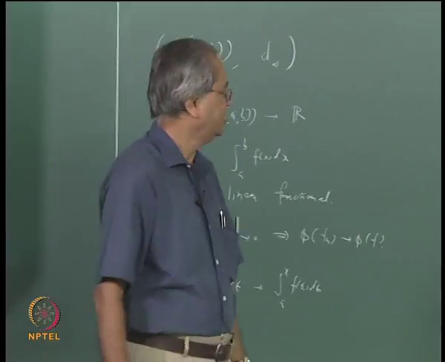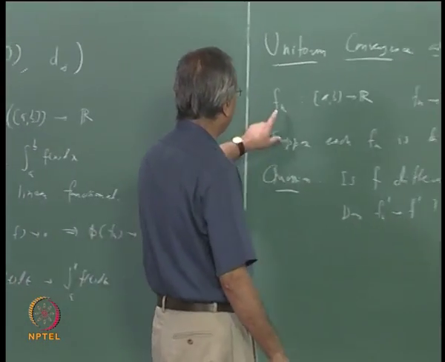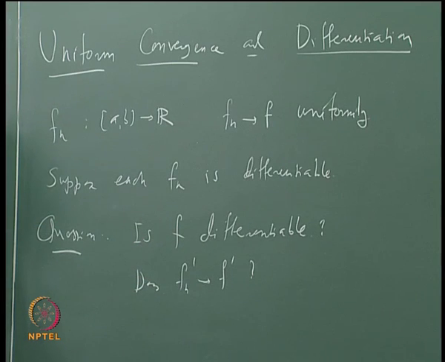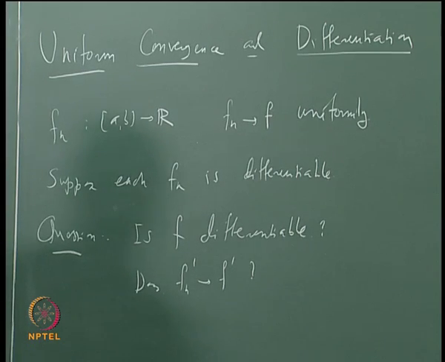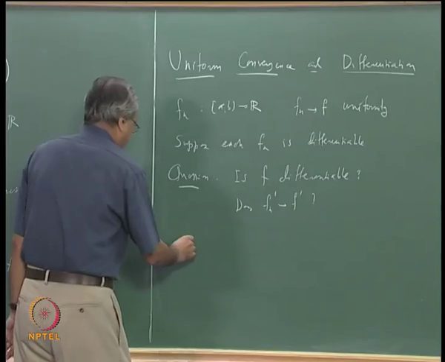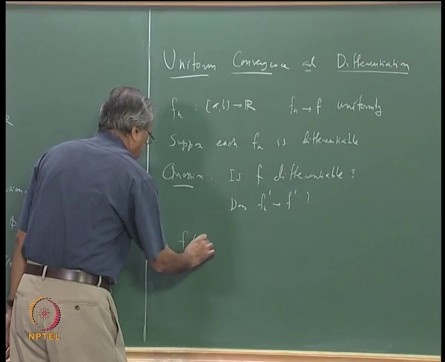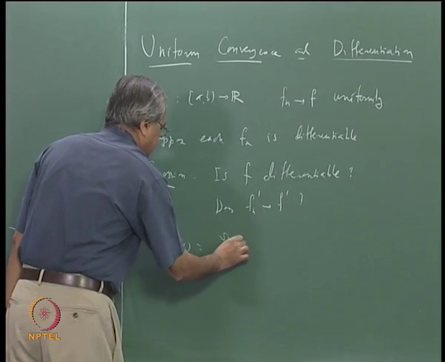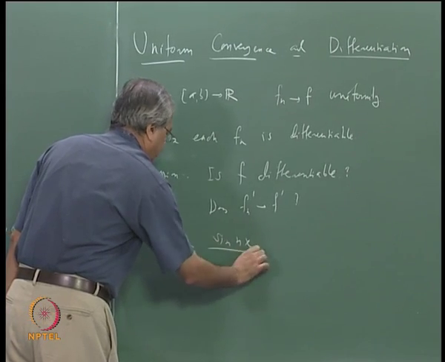Also it can happen that f_n converges uniformly, but f_n prime need not be convergent at all. That is fairly easy to show. Suppose we take this example: f_n of x is, let us say, sin nx by root n.